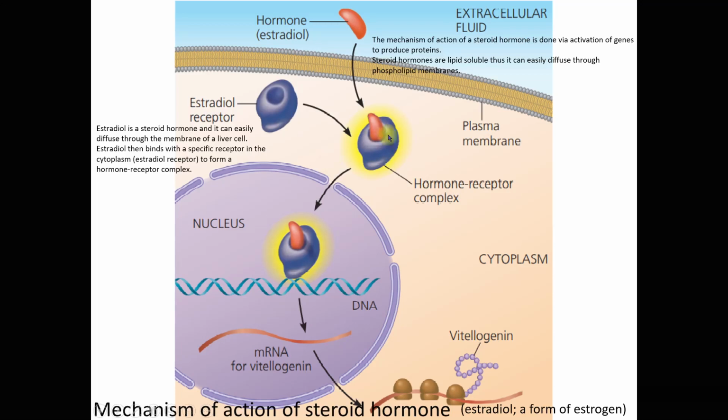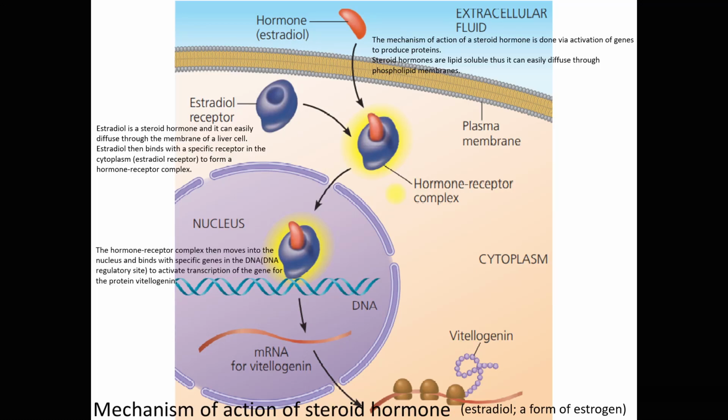So now what happens? This estradiol will bind to the estradiol receptor, either in the cytoplasm or in the nucleus, to form a hormone receptor complex. Class, don't get confused. Testosterone involves the diffusion of testosterone into the muscle cell. Estradiol will diffuse into a liver cell.